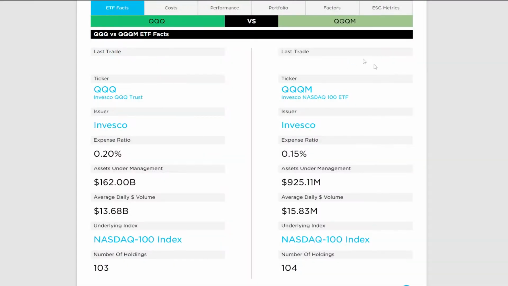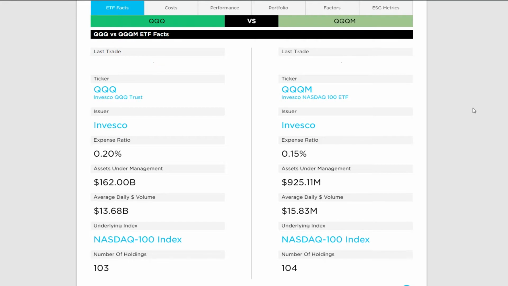QQQ has $162 billion under management, while the younger QQQM only has about $925 billion under management. QQQ has an average trading volume of 14 billion compared to the 16 million for QQQM. So just to reiterate, we are talking about billions for QQQ and millions for QQQM. The expense ratio for QQQ is 0.2% compared to the 0.15% of QQQM.